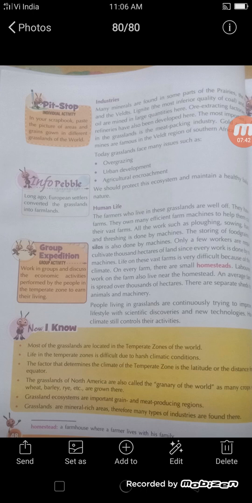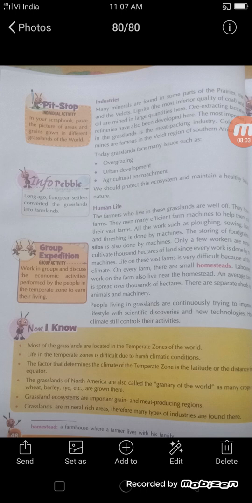Today, grasslands face many issues such as overgrazing, urban development, agriculture, and encroachment. We should protect our ecosystem and maintain a healthy balance in nature. Now let us talk about human life in this zone.